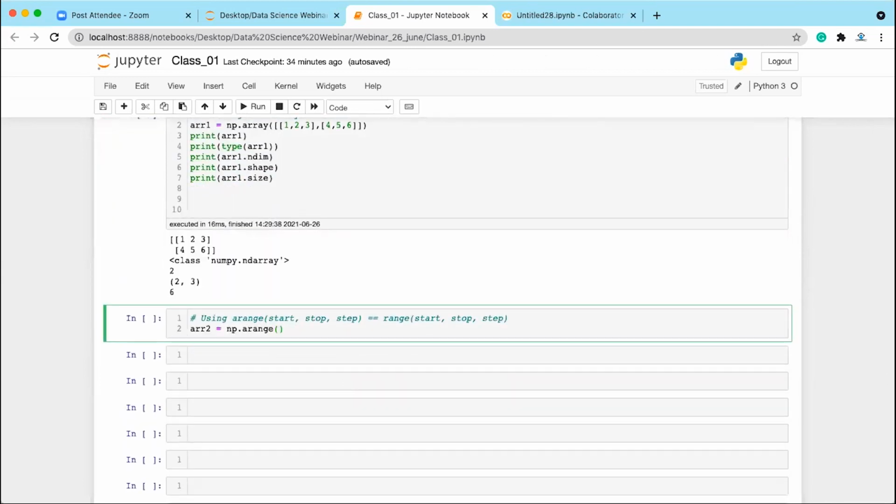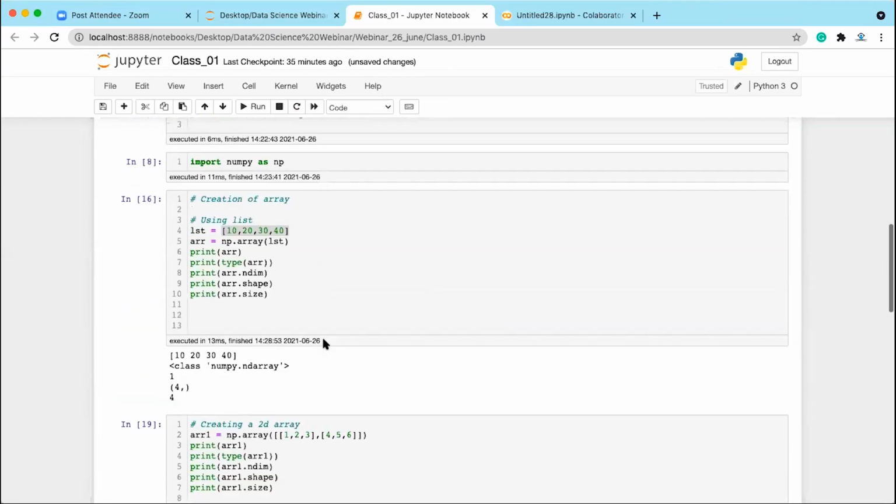Okay, so np.arange. Let's say you want to create an array in a specific range of values. For example, let's say you write 1, 11, 1. What does it mean? It means it is going to create an array of numbers starting from 1 till 11, where the step size will be 1.